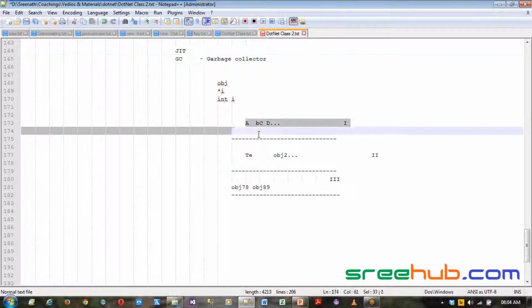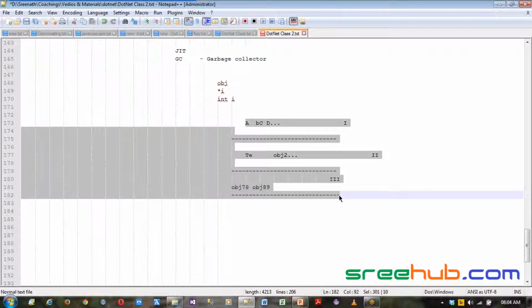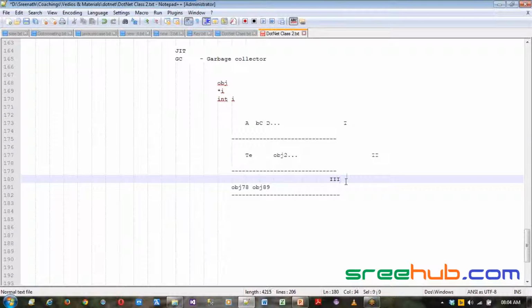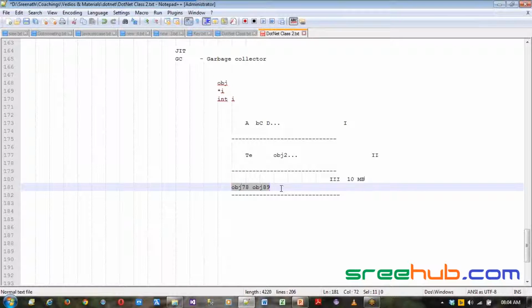Which means if the third generation gets filled up, that's the point when you get an out of memory exception. Anyways, your third generation is always your heavier one, some 10 MB I hope, where you can actually save huge data, huge variables in this. But even if it gets filled up, then there is a problem there.